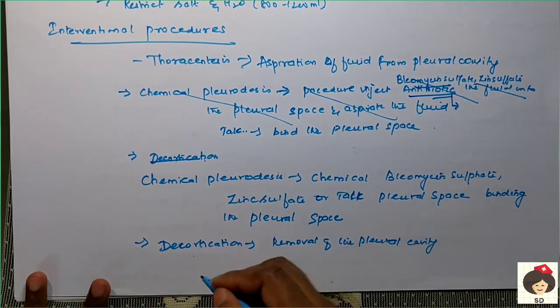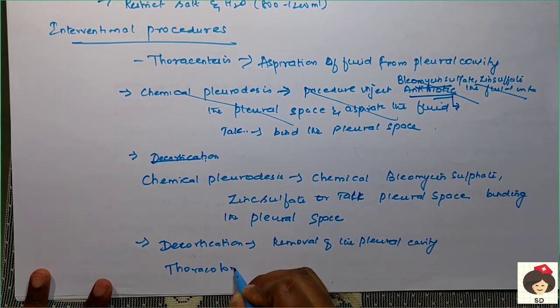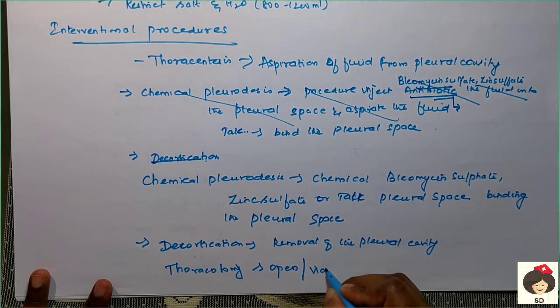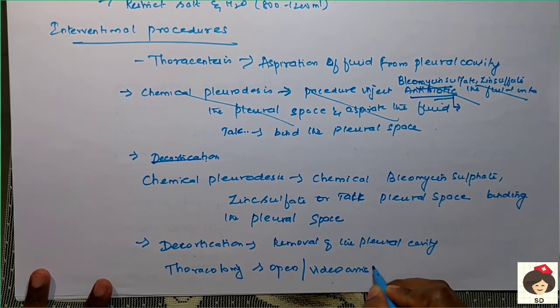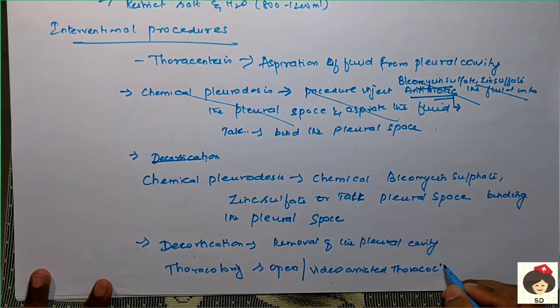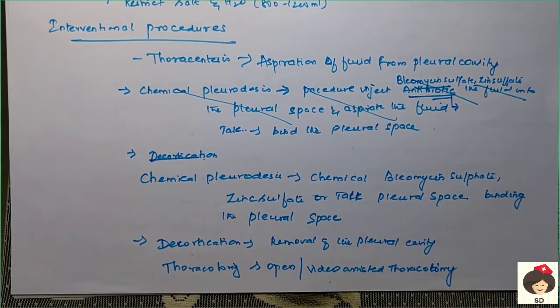Otherwise, other procedure like thoracotomy. So in thoracotomy they can do an open or a video assisted thoracotomy. Video assisted means using a fiber optic lens. Using a fiber optic lens, they will put a small hole in the thoracic cavity, and they enter inside and see the area.